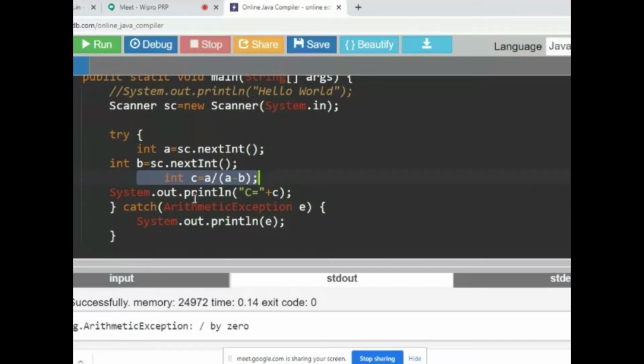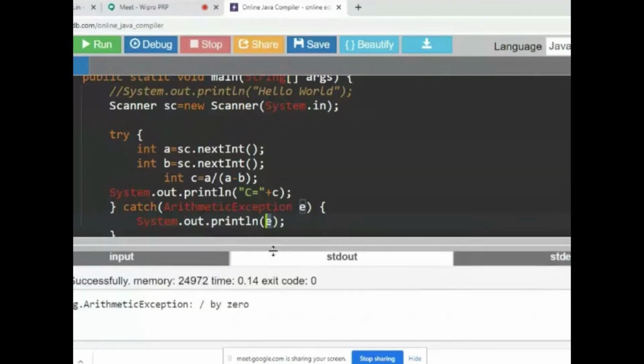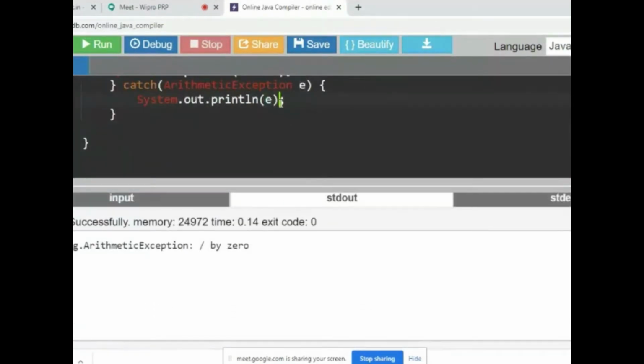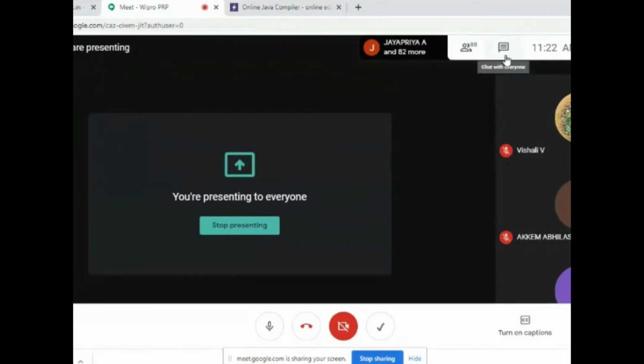Okay, so now one more question here. See, what is that I am doing? What is e here? e is an object. I am printing an object. Yes or no? System.out.println, I am printing the e object. So now, how am I getting this string message? Can you tell? Can any one of you tell the answer?